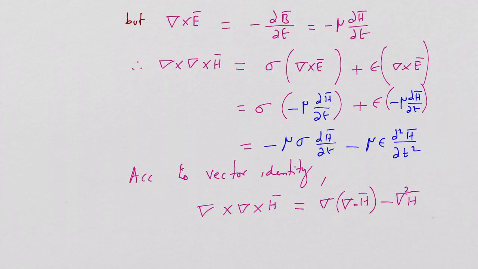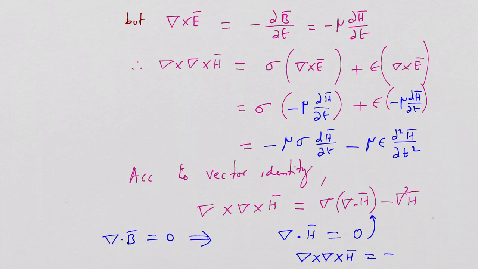But according to vector identities, del cross del cross H is equal to del of del dot H minus del squared H. As you know, del dot H is equal to 0 in one of Maxwell's equations, because del dot B is equal to 0. When converted into the equation for H, this becomes del dot H equal to 0. When you substitute into this relationship, you will see that del cross del cross H reduces to minus del squared H. Now you have two equations with you. One is del cross del cross H is equal to minus del squared H, whereas del cross del cross H is also available in this other format.